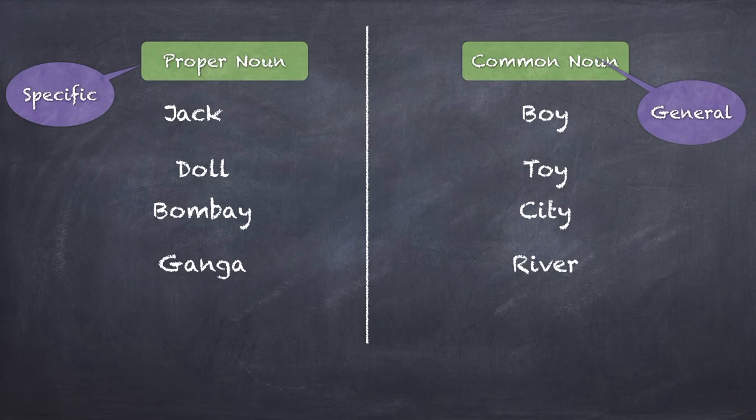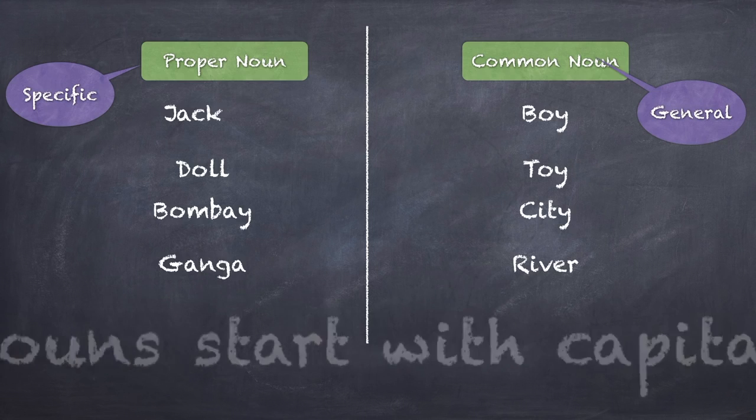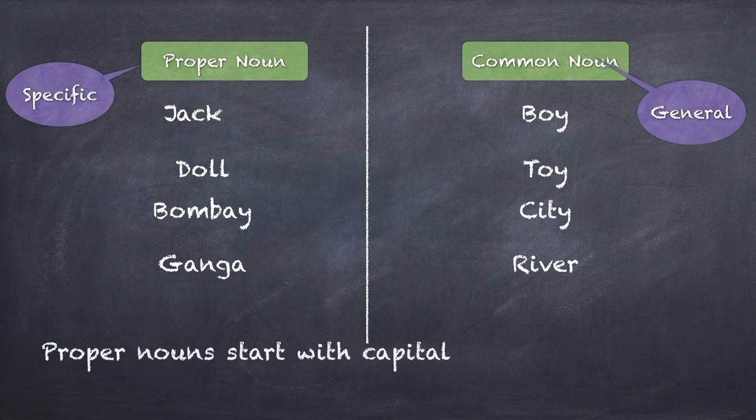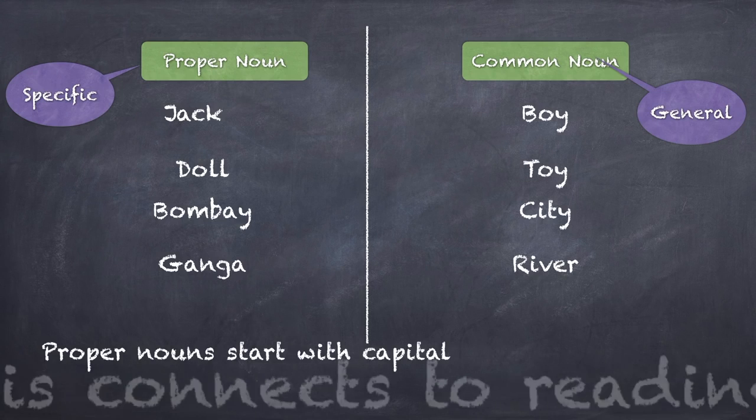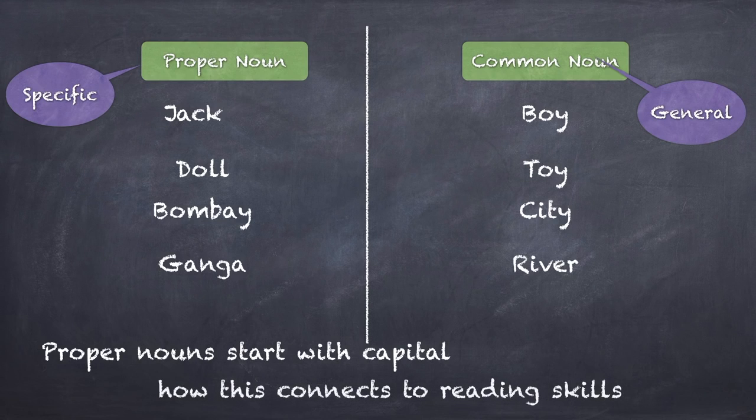Now, if you have gone through your reading comprehension lessons, or you can click on them right now and go through them, this idea is very, very important in your reading comprehension, because it's a very important ability to distinguish between general and specific information. To know more about this idea, click on the link for the reading comprehension lesson.